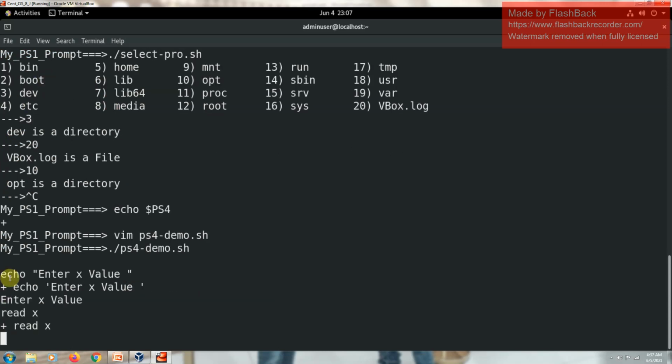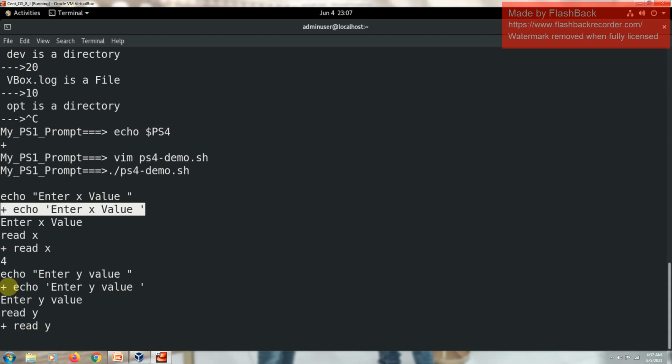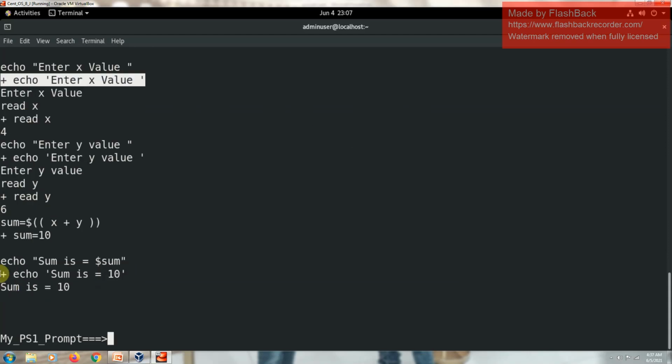You see, this statement came because of v and this statement came because of x. Before it is going to execute, it will show that statement with a plus sign. Now I am giving a value of 4 and a value of 6. I got a sum of 10. So now, can I change this plus to some other symbol? Yes, certainly you can change it.